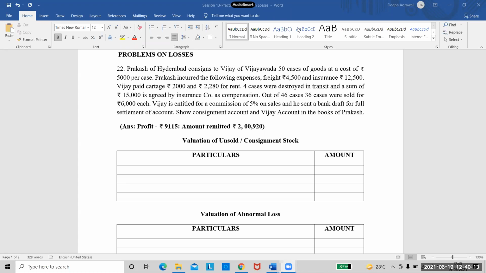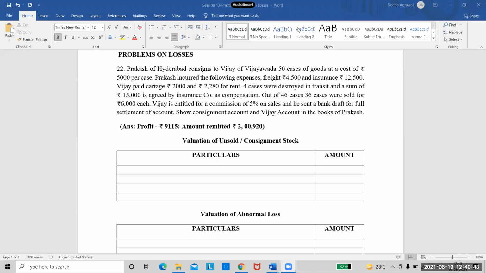Out of 46 cases received by the consignee, 36 were sold for rupees 6,000 each. So what is our unsold stock here? 10 cases. Very good. Because from 50, 4 were destroyed, 46 were left. Out of 46, the consignee sold 36, so 10 cases is our unsold stock.